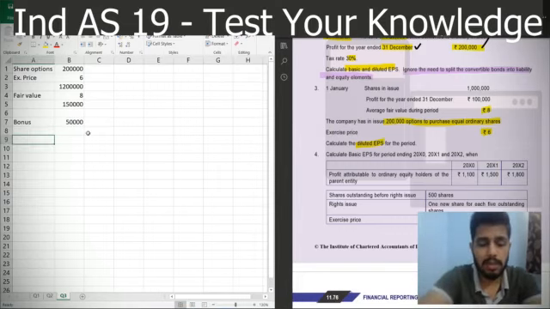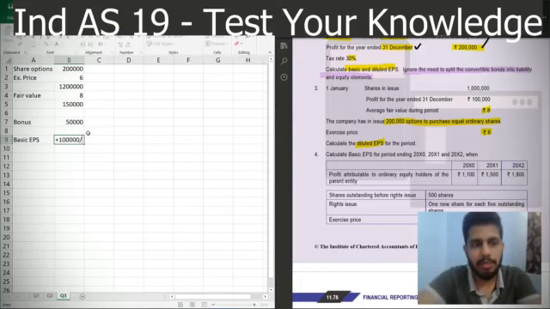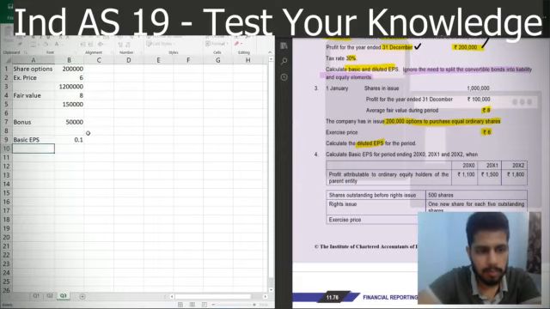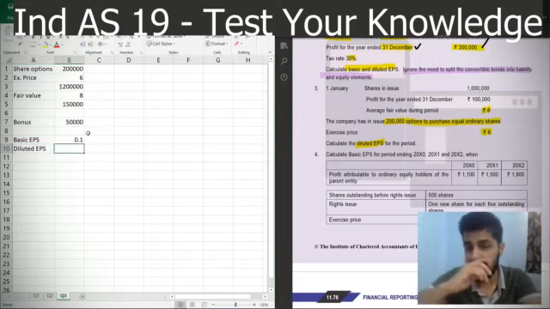So first we'll calculate the basic EPS, even if it is not asked, always calculate it. So basic EPS will be the profit for the year 1 lakh divided by the shares outstanding 10 lakh. So 0.1. And when you calculate the diluted EPS, you have to adjust for the options.